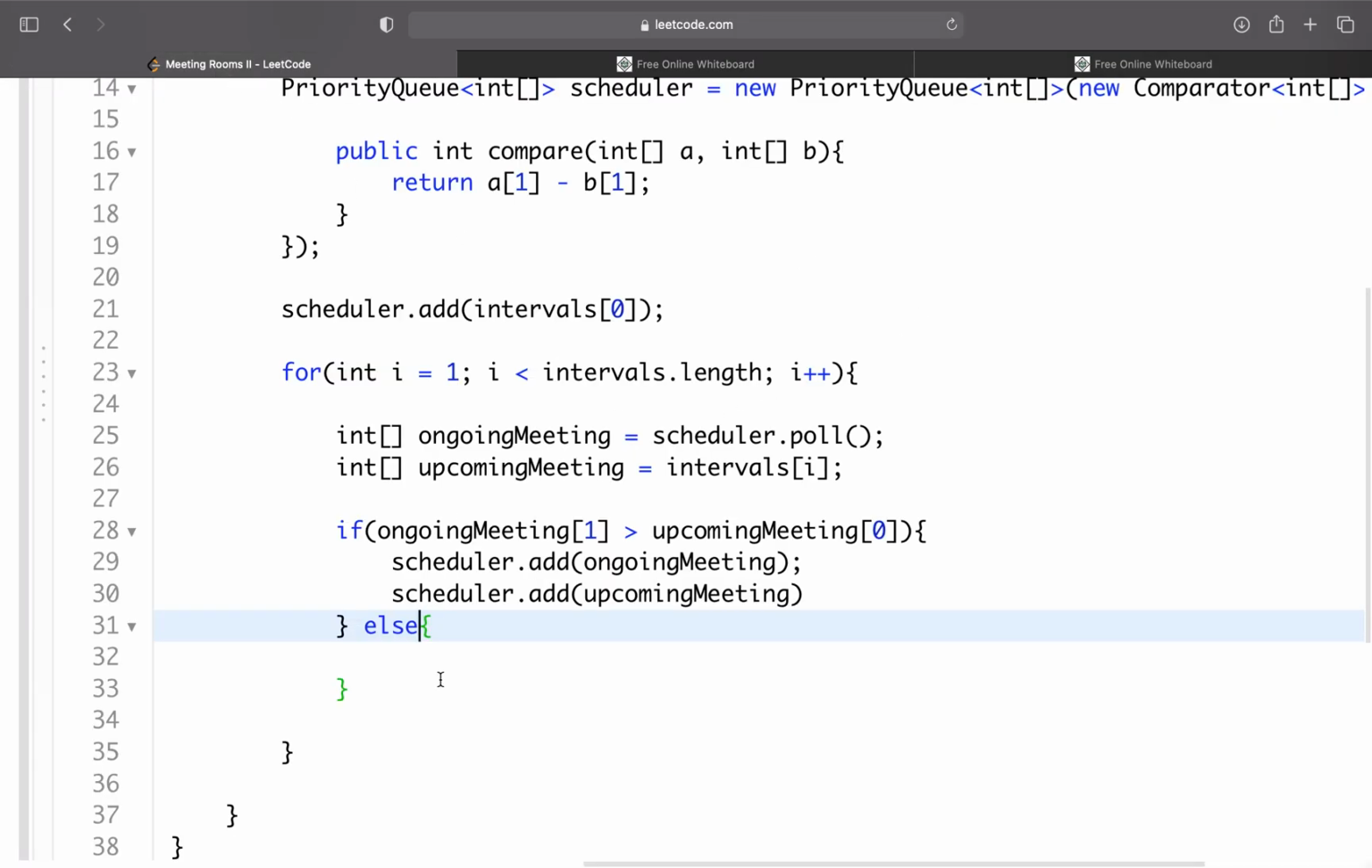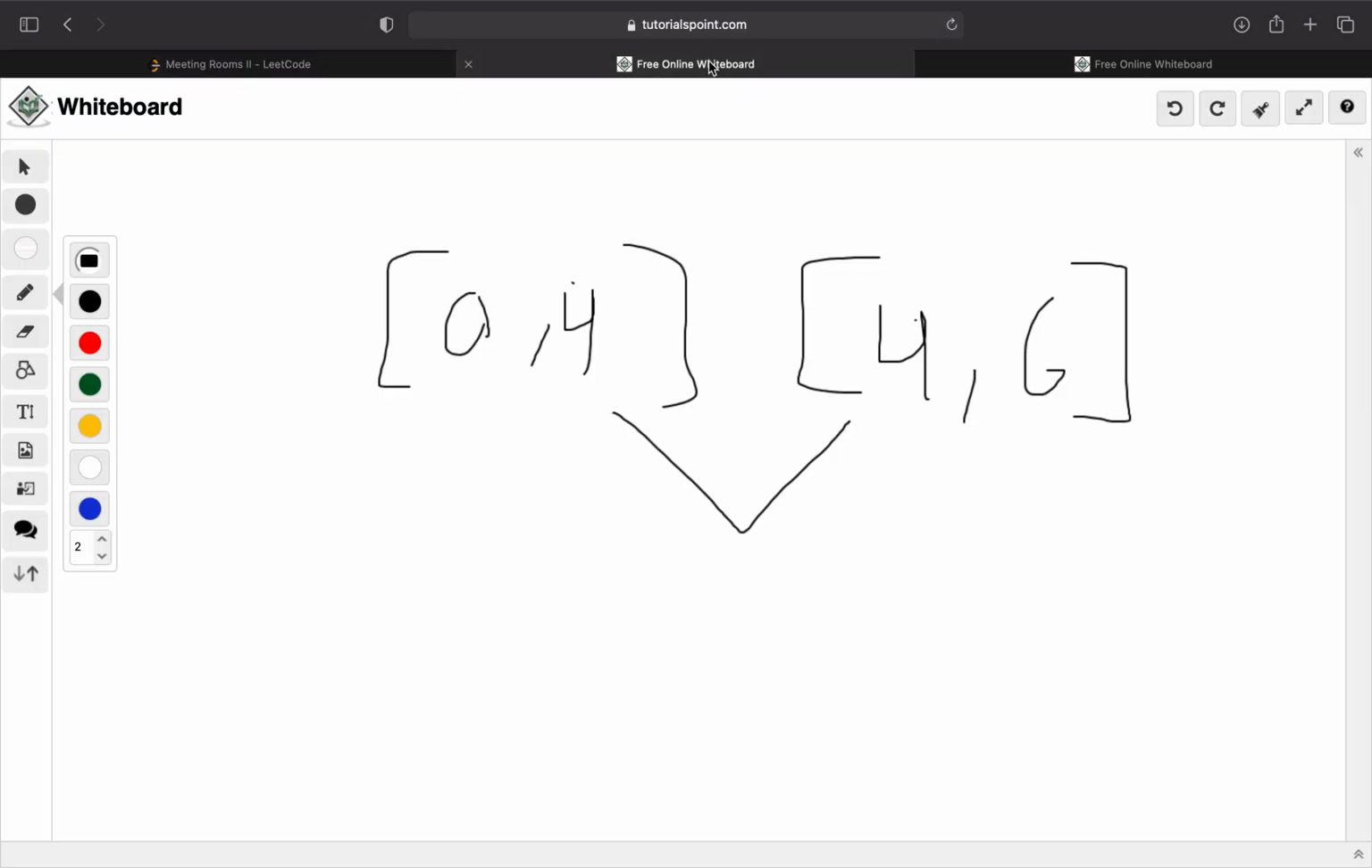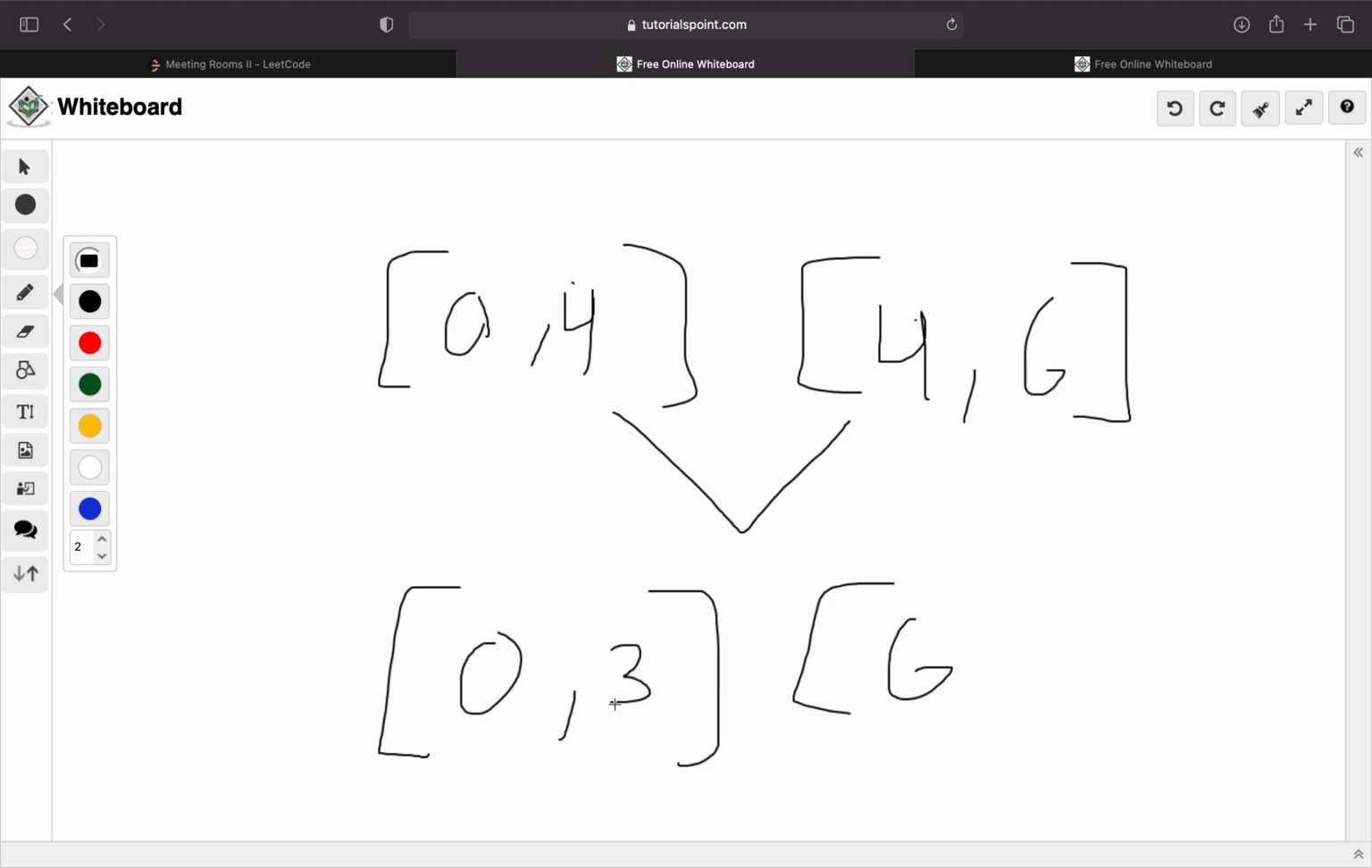So we're going to say else if that's the case, or if the ongoing meeting ends before my meeting starts. So my meeting starts at 6, the ongoing meeting ends at 3. In both these cases, I know I can reuse the room.